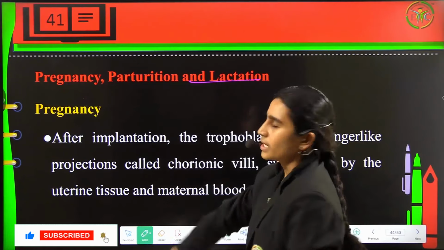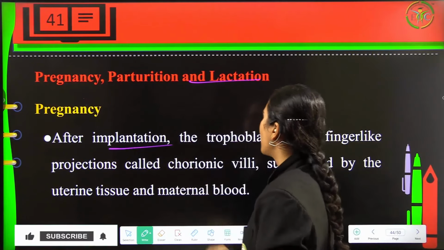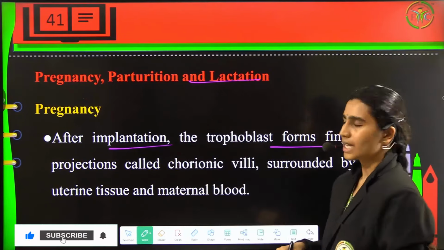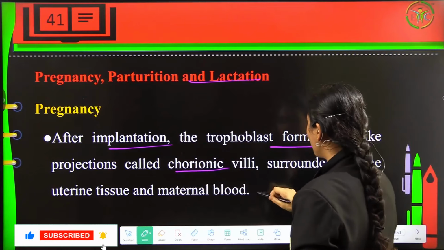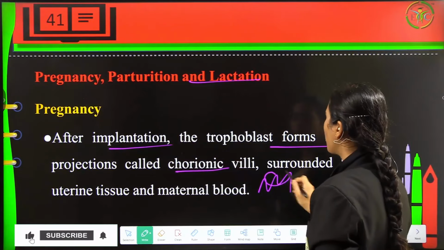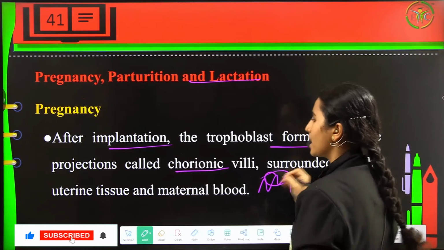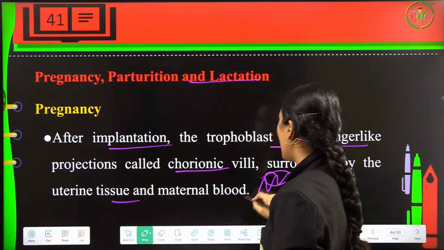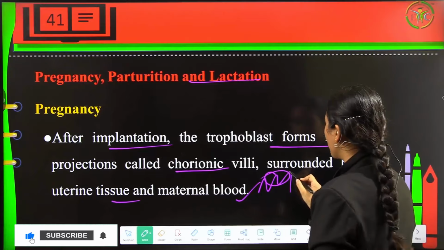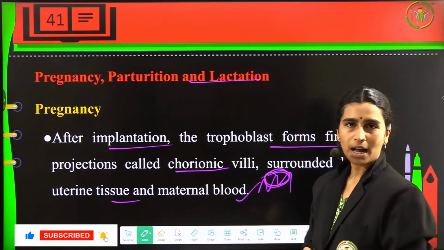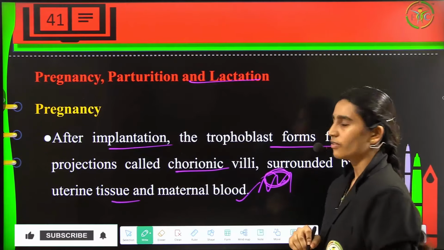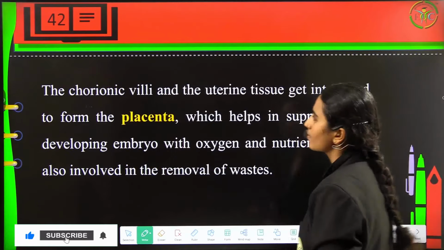Now pregnancy, parturition and lactation. Pregnancy is after implantation. The trophoblast will form finger-like projections called the chorionic villi. So they will be like this to hold upon the embryo, and this will be surrounded by the uterine tissue and maternal blood. So this implanted blastocyst will be in contact with maternal blood too.